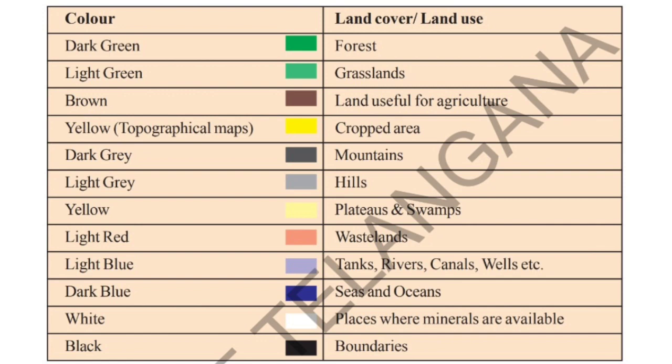The white color in the thematic map shows places where minerals are available, whereas the black color shows the boundaries of different places. Okay, these are the different colors we can see in the thematic maps.